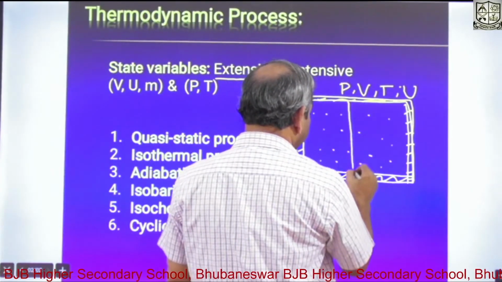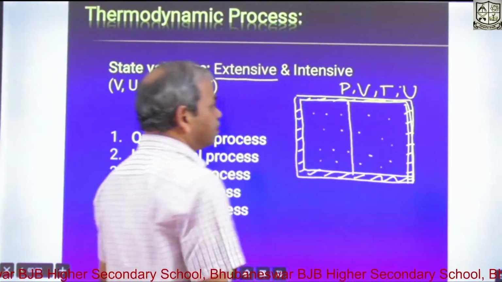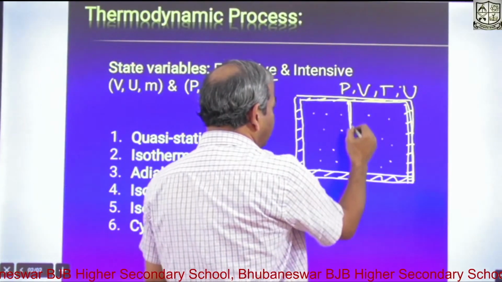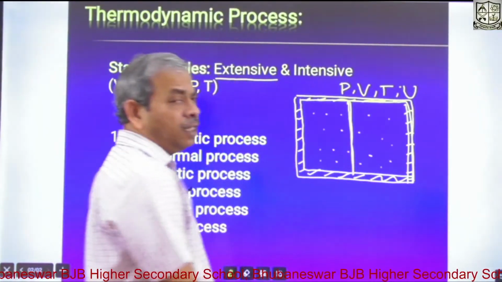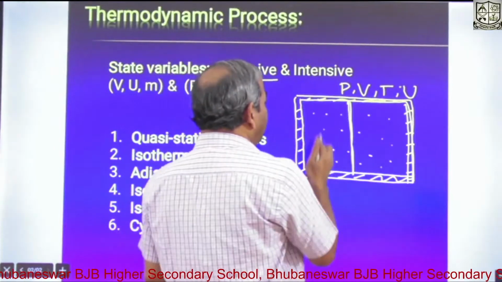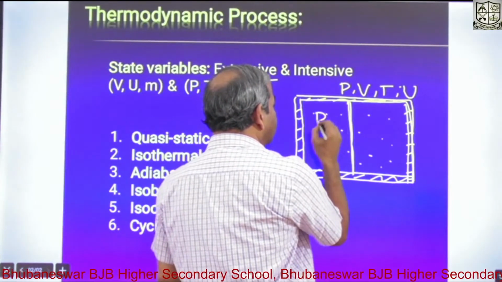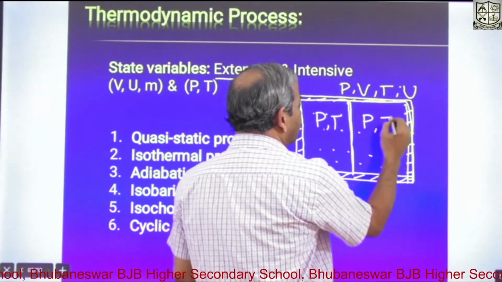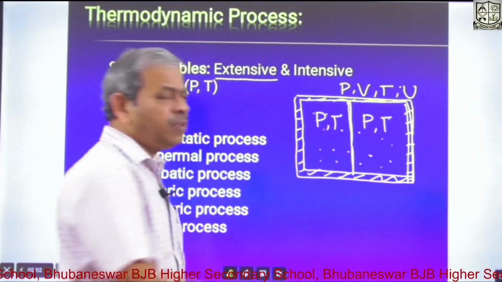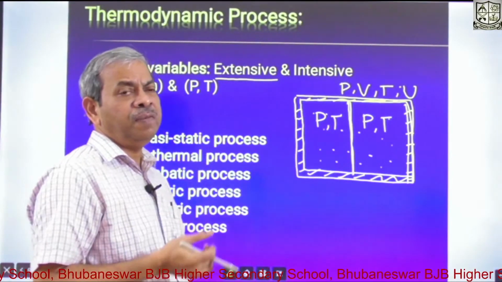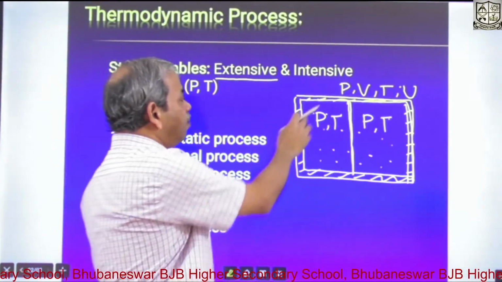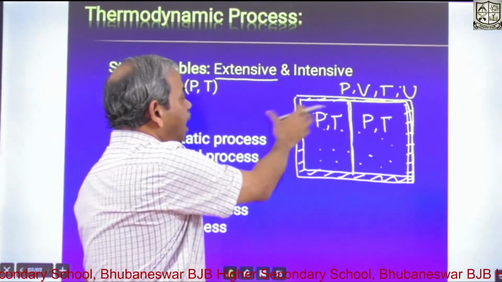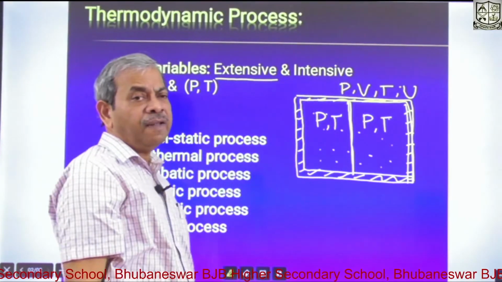Just by introducing a wall in between, we divide it in half. Now you see, the pressure that was on this side will remain the same on the other side, and the temperature will also remain the same. Pressure and temperature will remain the same. Because why? Pressure is force per unit area. So the force becomes half, and the area, the piston area, also becomes half.